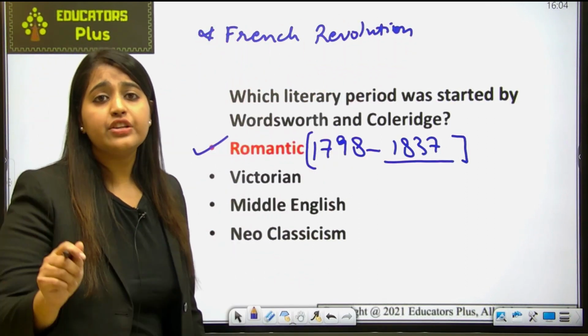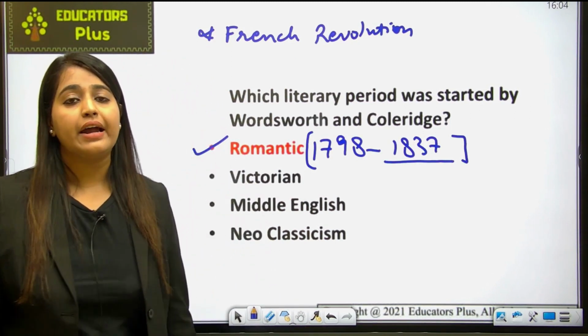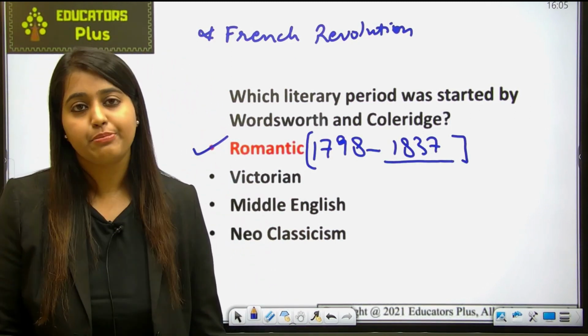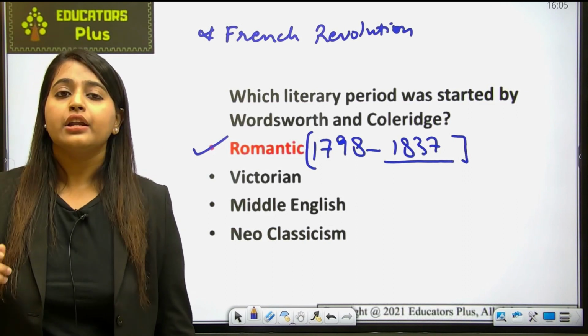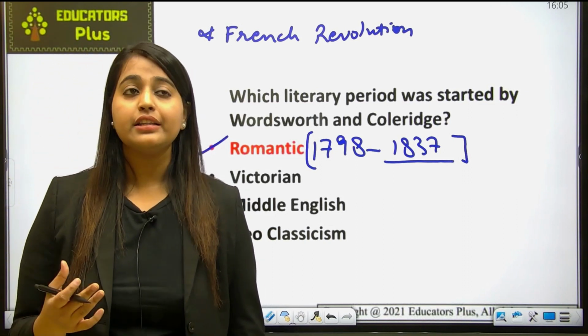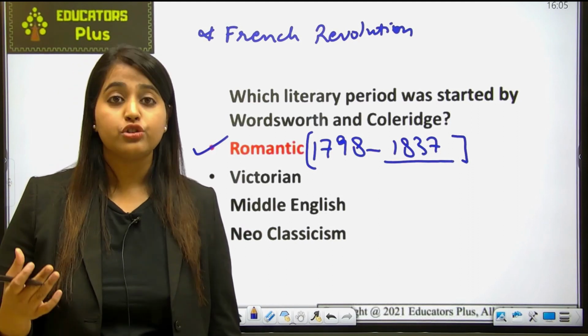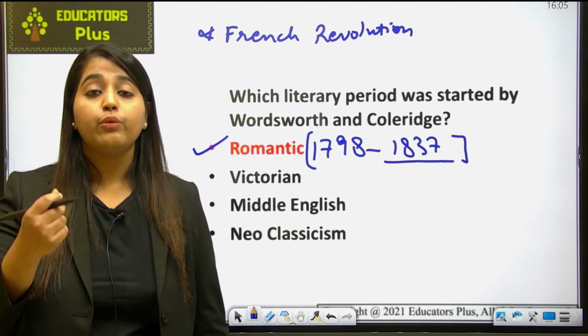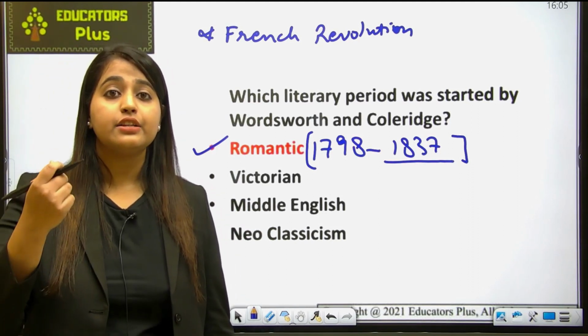Okay, so the French Revolution was very much dominant, and many writers got inspired. Even Wordsworth got inspired from the French Revolution. Now, what are the main features of this age? So basically, the main features of the age are the celebration of nature, and what were the other things? And basically, the other things were the common man.